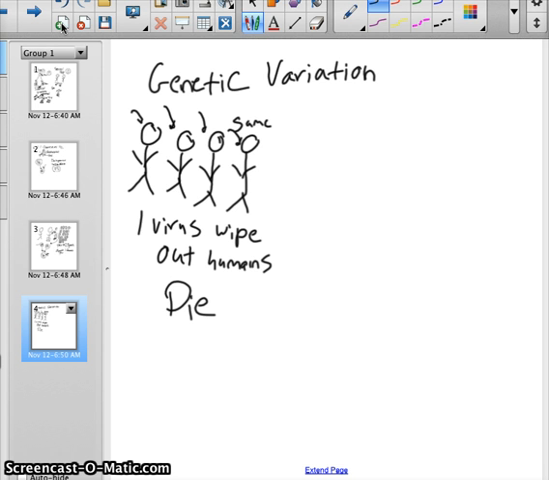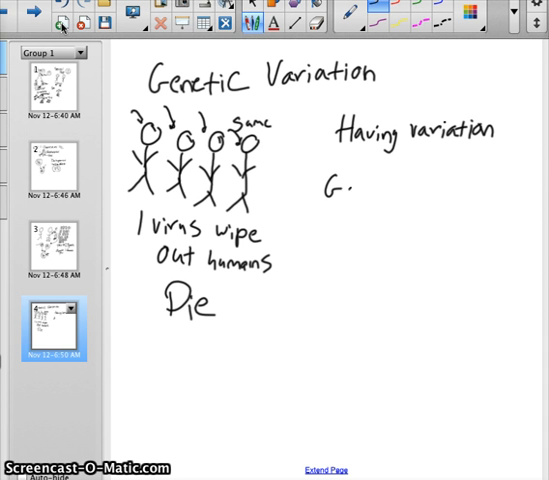But having variation increases the chance that we will survive. So the fact that everybody in our classroom is different, if we're all different, one person might get sick, but the whole class is not going to be sick, and the next day still most of you will be here in class. So it helps the species to survive.